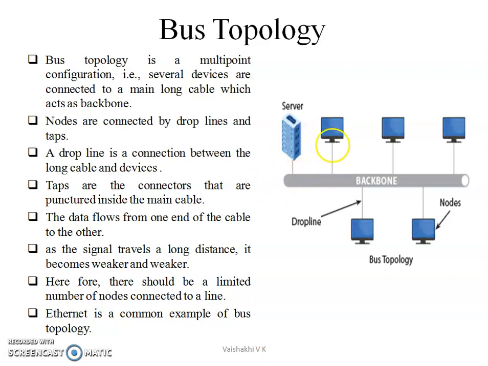Data flows from one end of the cable to the other, and as the signals travel long distance, it causes weakening of the signal. So this bus topology can accommodate only small number of computers or nodes. Usually Ethernet technology uses bus topology.